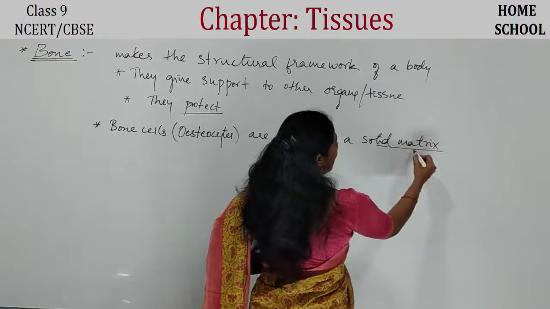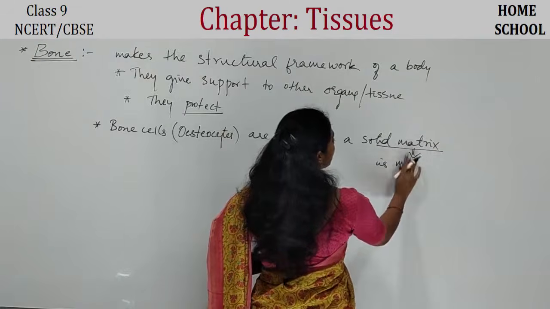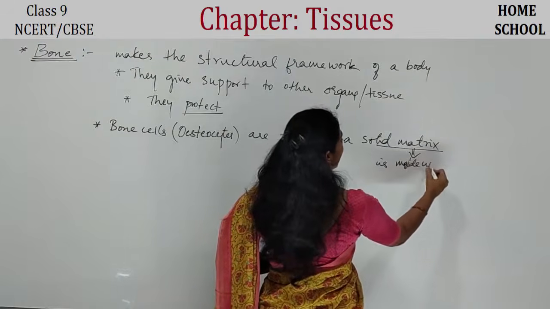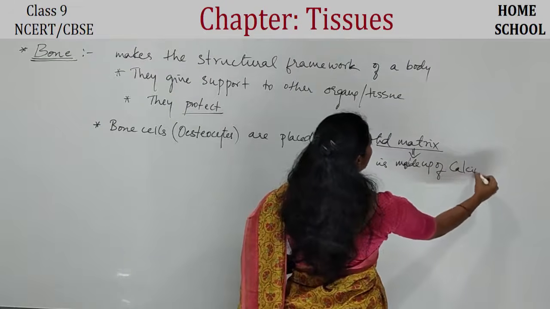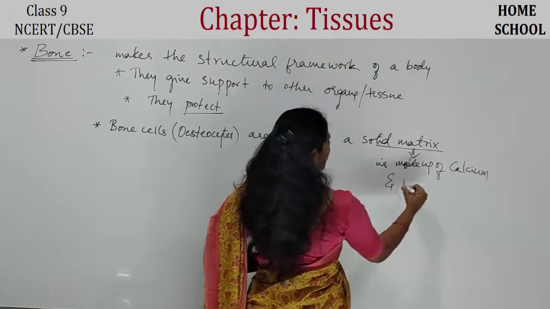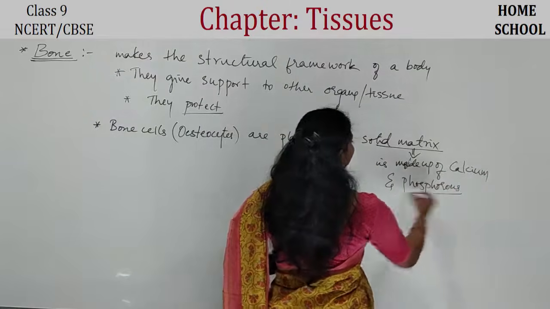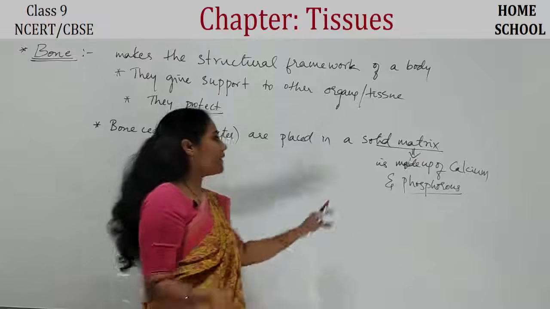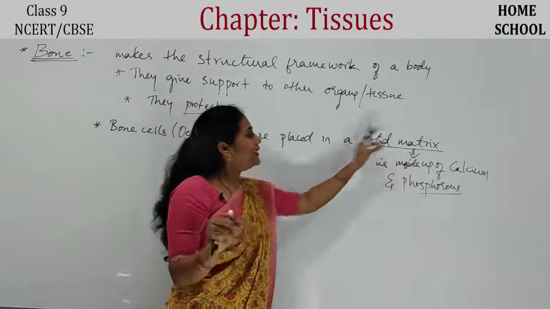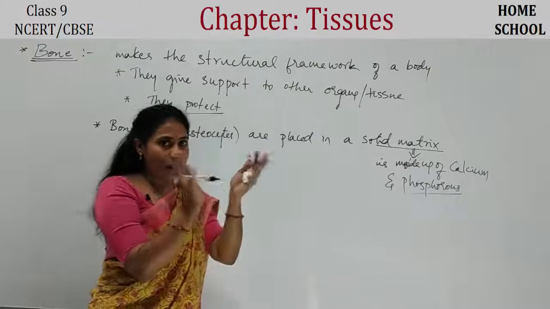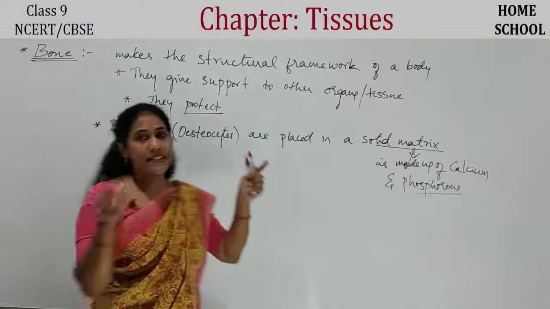Okay, here the matrix is solid, guys. And this particular matrix is made up of calcium and phosphorus. Okay, so this is how the matrix is also very hard, and the matrix is mainly made up of calcium and phosphorus. Okay, so in the solid matrix, the osteocytes, that is the bone cells, are present.